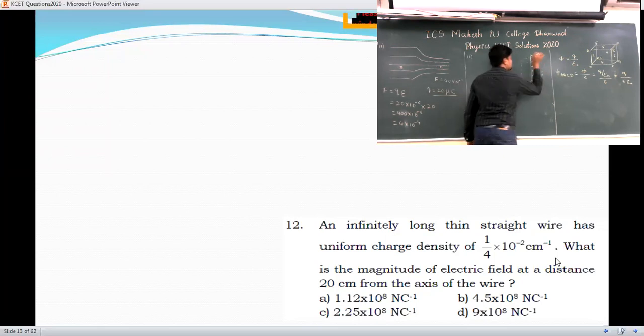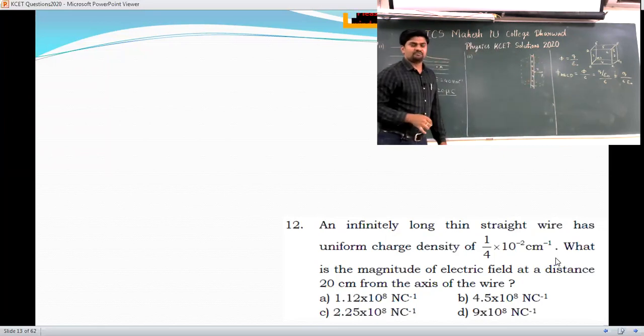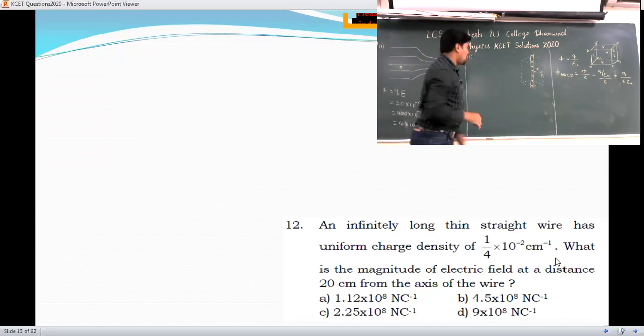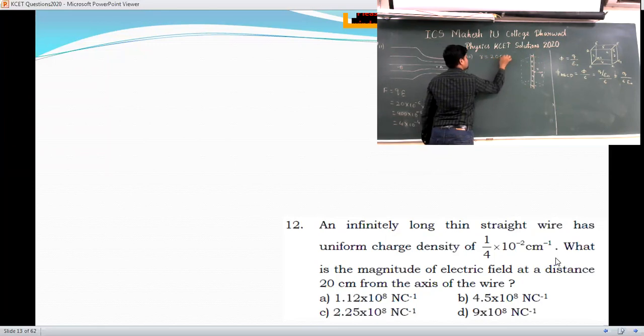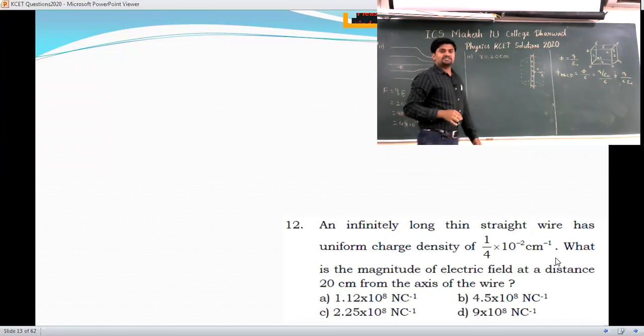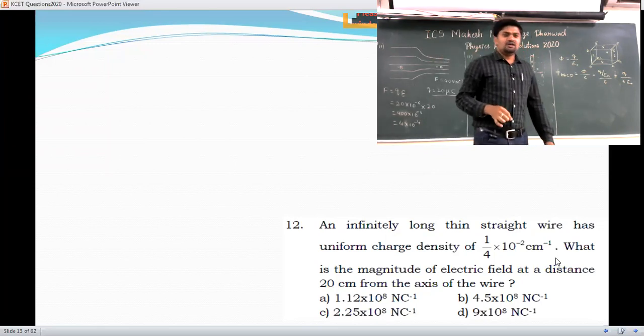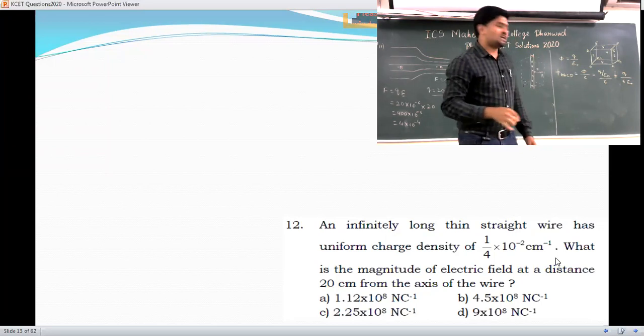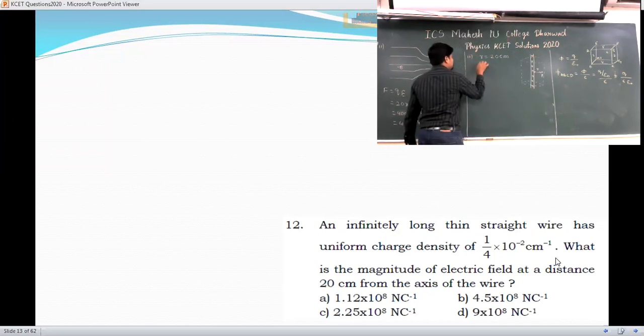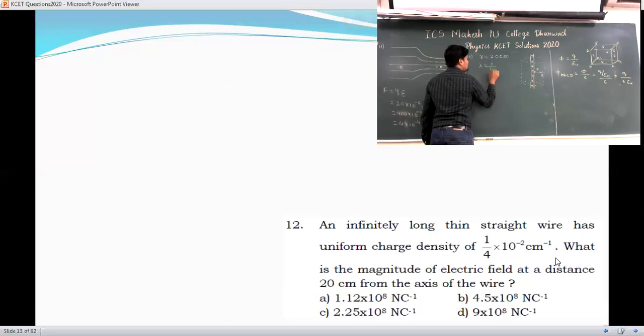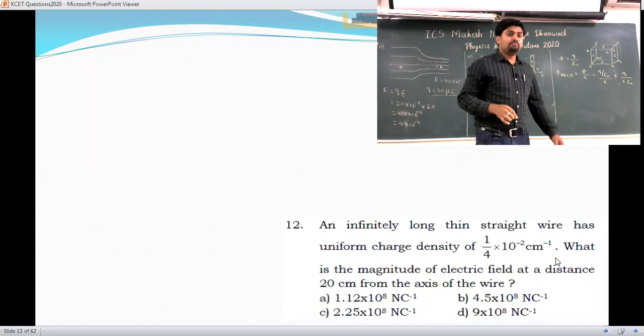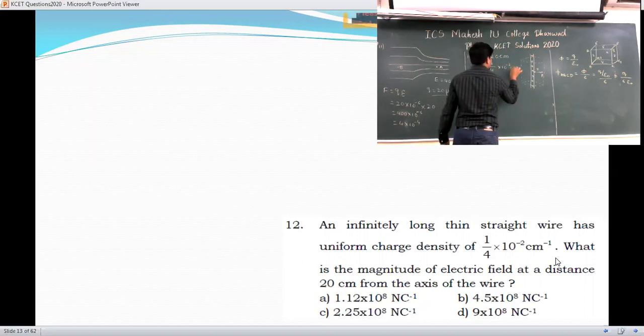This distance is R. They have given the value of R, which is 20 centimeter. And the uniform linear charge density they have given is lambda equal to 1/4 into 10 raised to minus 2 per centimeter.